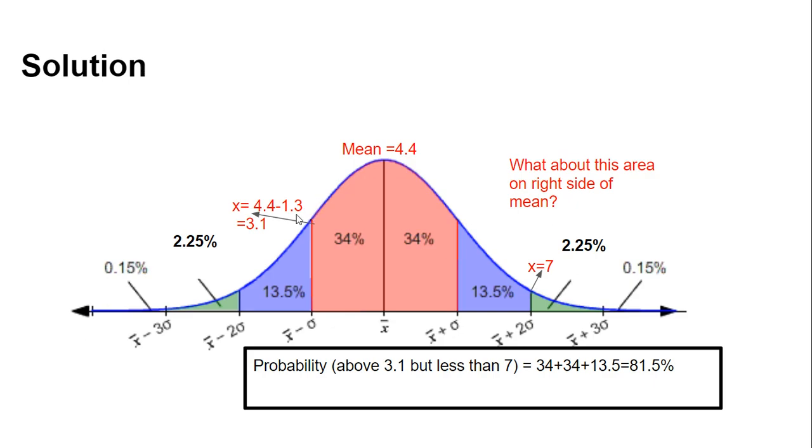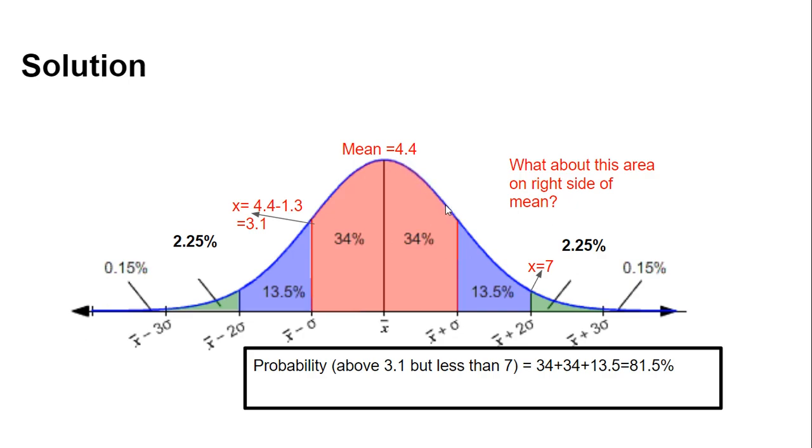That is actually the starting point of our range. So we are interested in all raspberries whose weight is at least 3.1 grams. So we are interested in this curve from the left side. And what about the right side?